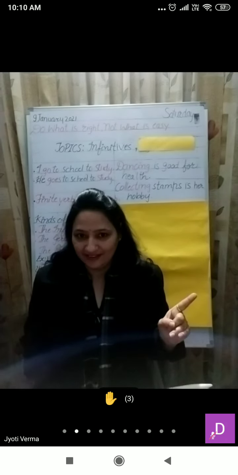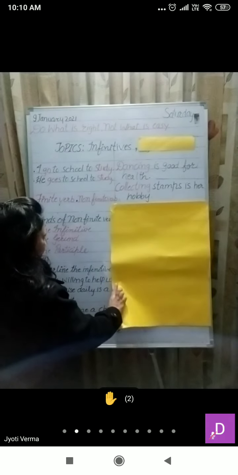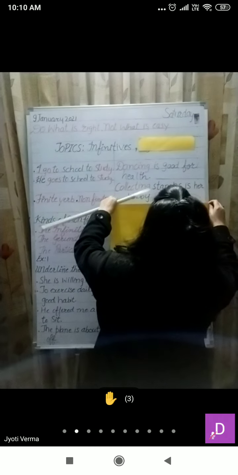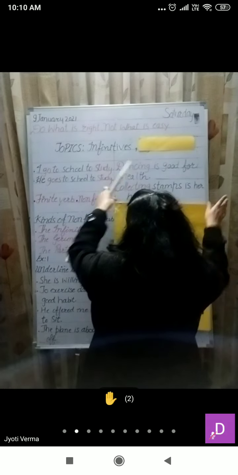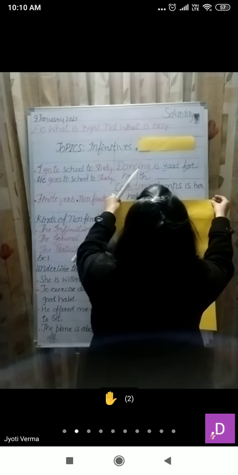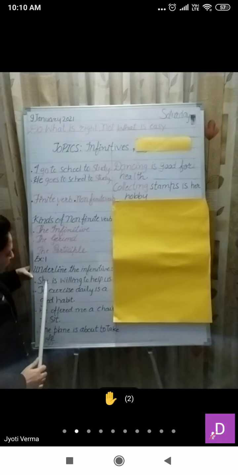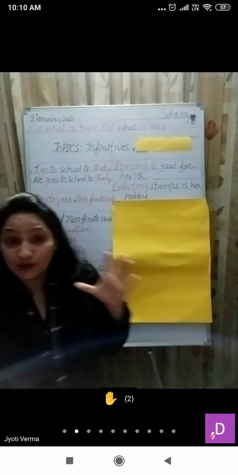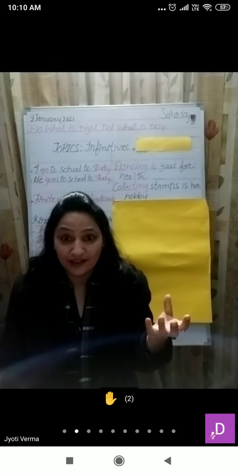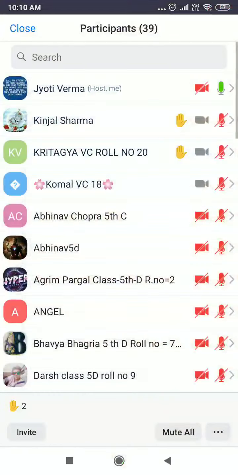Now it's your turn. What you have to do? Let's do one exercise to check what you have learned yesterday. So we have this exercise. The first sentence is, she is willing to help us. Now what you have to do? You have to underline or identify or find out the infinitives. So please raise your hand.